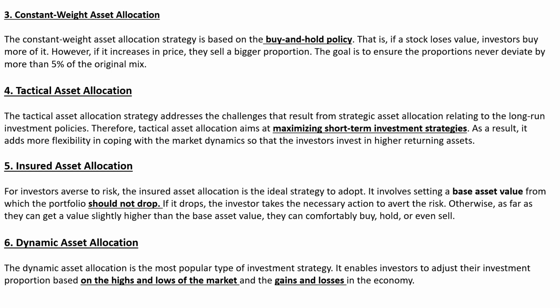Constant weight asset allocation is based on buy and hold, tactical asset allocation is based on maximizing short-term investment strategy. In insured asset allocation, there is a setting of a base asset value below which the portfolio should not drop. Then dynamic asset allocation is based on the highs and lows of the market and the gains and losses in the economy.